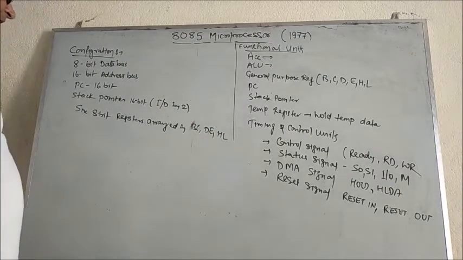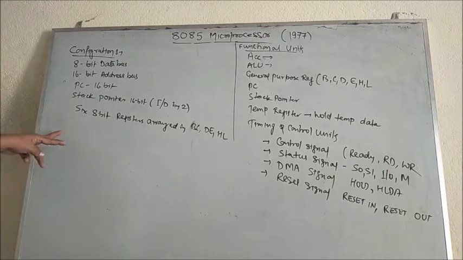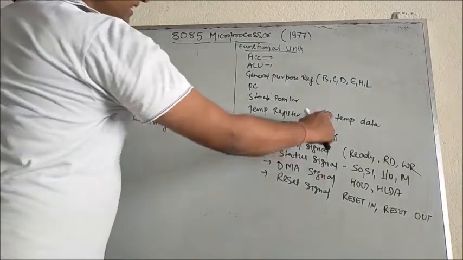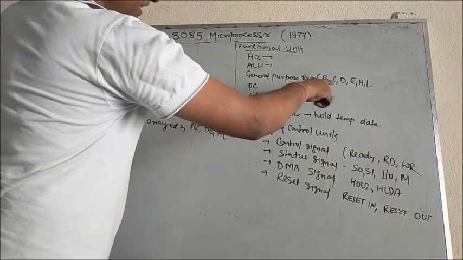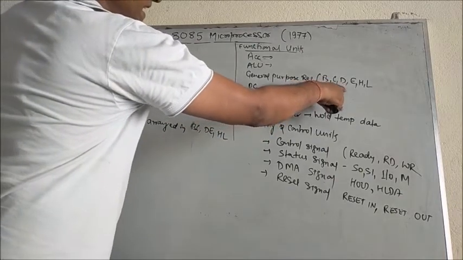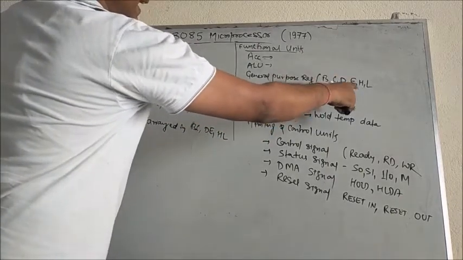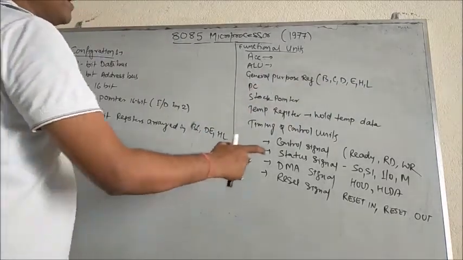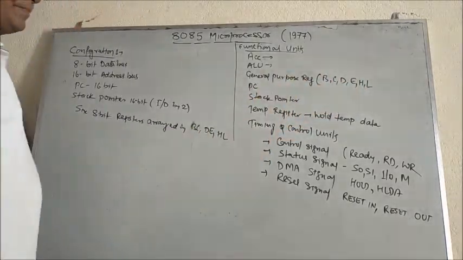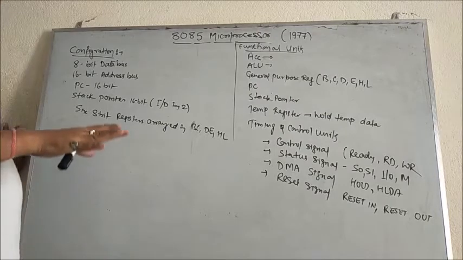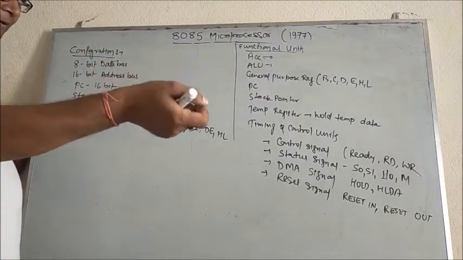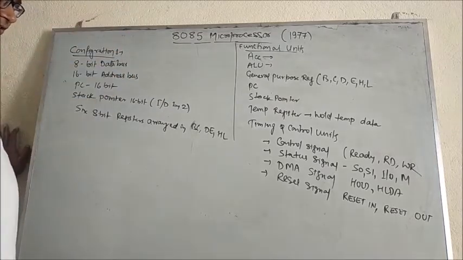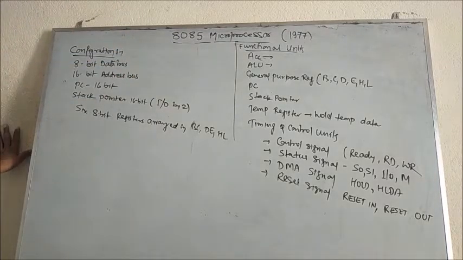Now, after that, there are six 8-bit registers. They start from A. A is for accumulator, then B, C, D, E, F is not taken, H and L. So these are six general purpose registers, a very major component of the 8085, used to hold the data coming from the shared memory.